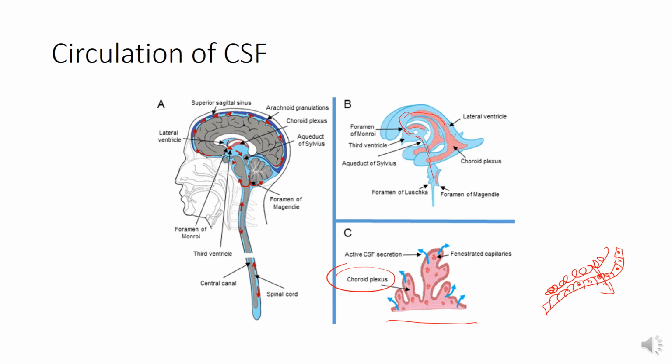Then also in the roof of the fourth ventricle the CSF is produced, and then it goes down into the central canal as well as the subarachnoid space from these foramina. So here you can see the CSF is going into the subarachnoid space as well as around the spinal cord in the subarachnoid space.